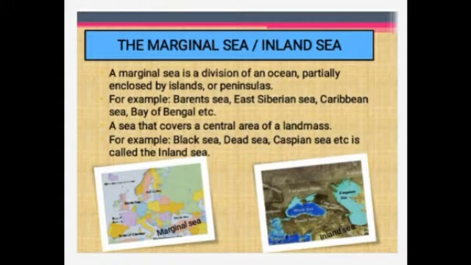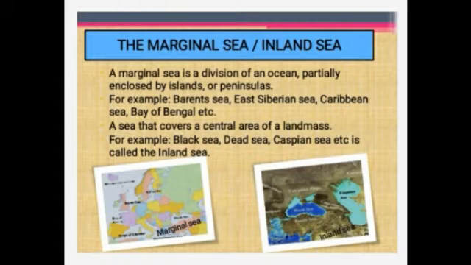Next we are going to see the difference between the marginal sea and the inland sea. The seas which are a part of open oceans are called marginal seas. Okay, it is in the open ocean, and such seas are shallower than the open oceans, and marginal seas are distributed in different oceans. You can see them in the world map.